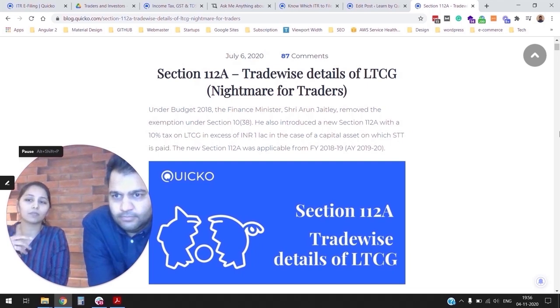For the income tax department to accurately calculate the data of your long-term capital gains, you need to report trade-wise information with details of ISIN, buy value, buy price, sale value, sale price, and FMV of the security. Also, recently they have clarified that the trade-wise information is not required to be reported in case of equity intraday trading and short-term capital gains. It is only required in case of long-term capital gains.